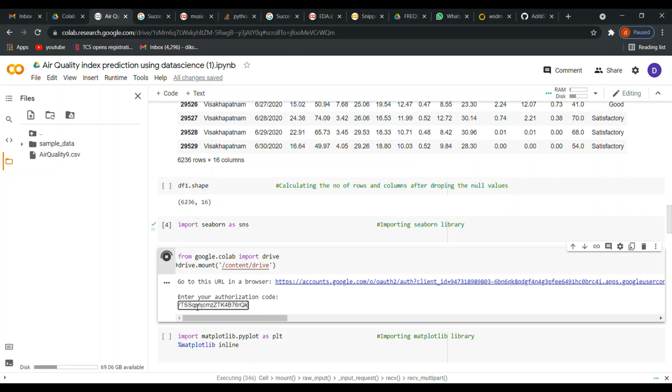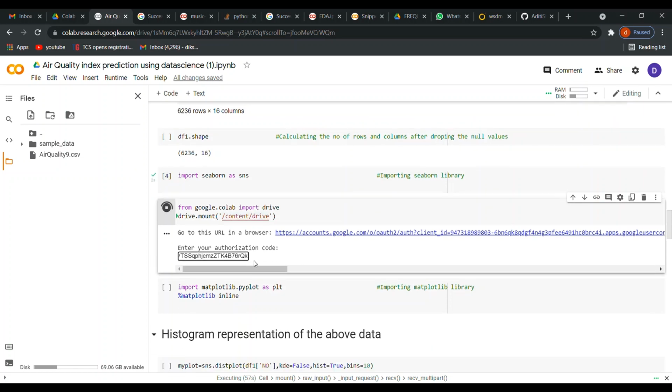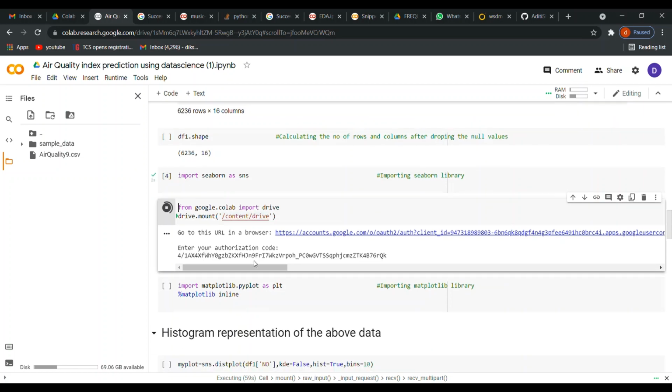If you refresh and come back to Google Colab, you will not see this air quality file over here. So the best way is to upload this file into your Google Drive and mount your drive using this, so you don't have to upload your CSV file again and again. Just press enter.